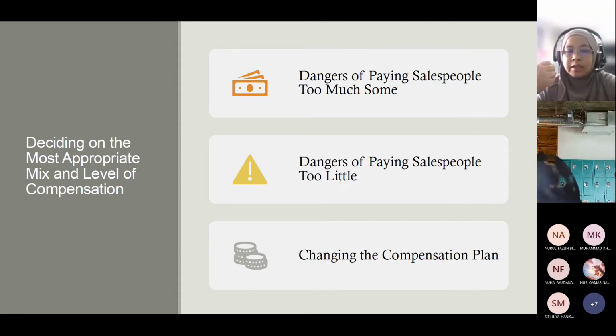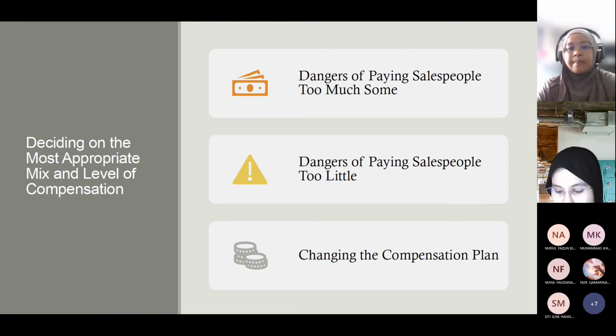And paying too little is also not good, in that the sales personnel will probably withdraw from the company or just run away. If this happens, the company needs to make some changes to the compensation plan.